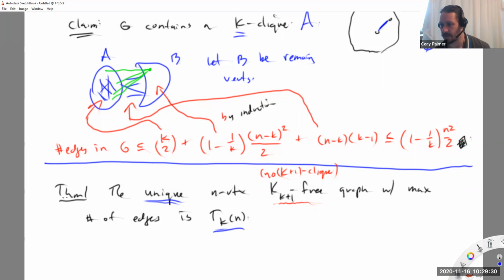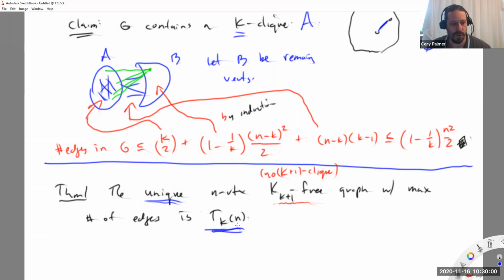So this gives an upper bound on every graph that has n vertices and no k+1 clique, because it has no more than the Turan graph. This is an elegant way of rewriting the other theorem and not having to deal with approximations anymore. It's not nicely 1 minus 1 over k times n squared over 2, but it is what it is. It's a number that we can estimate if we want.